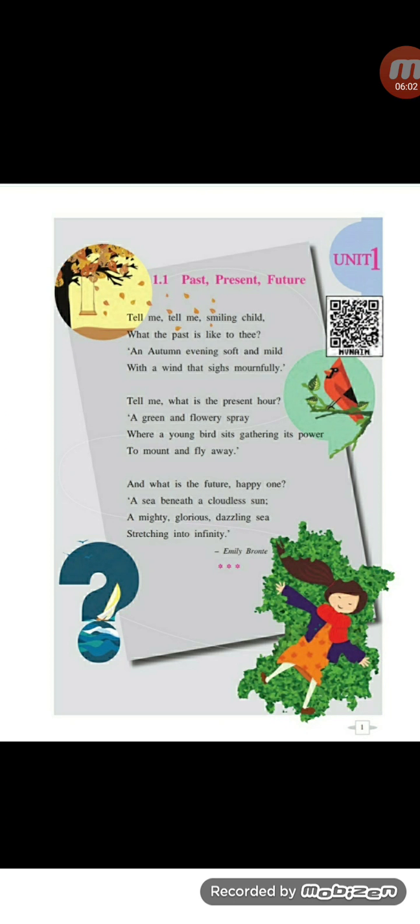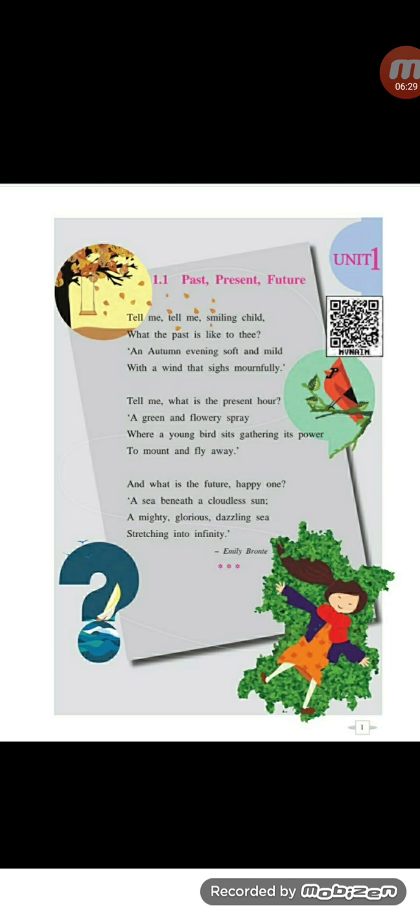Yes, let's start. One, two, three. Past, Present, Future by Emily Bronte. Tell me, smiling child, what the past is like to thee. An autumn evening soft and mild, with a wind that sighs mournfully. Tell me what is the present hour.